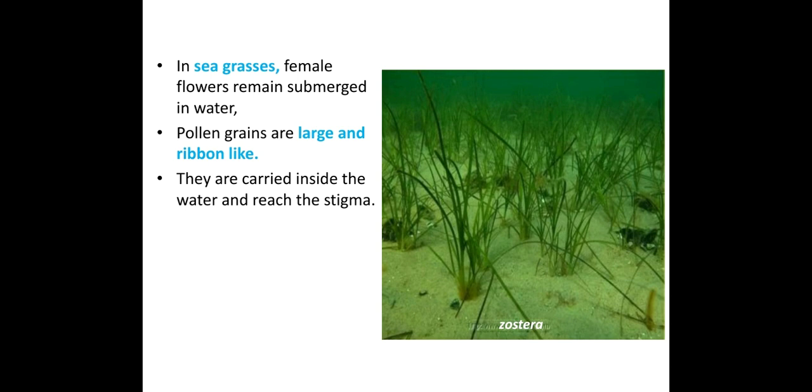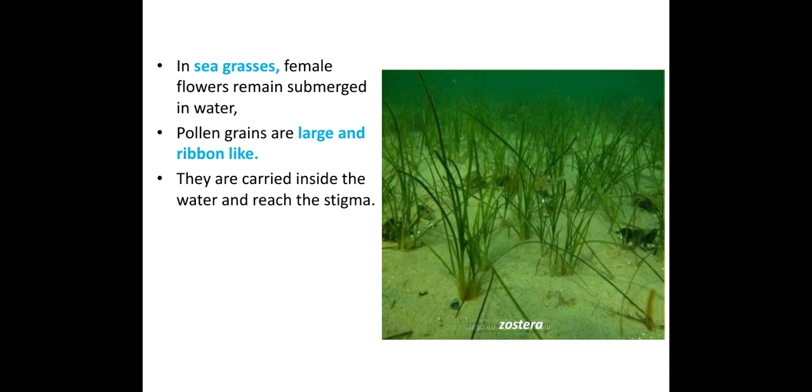There you saw the female flowers were attached to a ribbon like structure and were hanging on the surface. Here the pollen grains are large and ribbon like, so they are carried inside the water and thereby reach the stigma, and pollination will happen in Zostera.